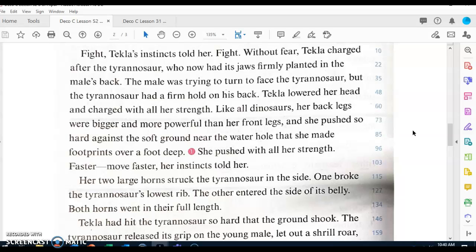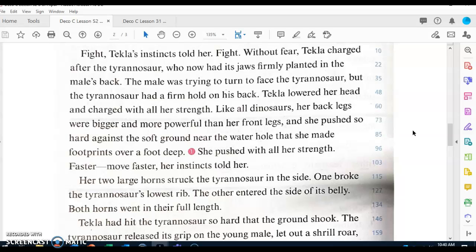Tekla lowered her head and charged with all her strength. Like all dinosaurs, her back legs were bigger and more powerful than her front legs, and she pushed so hard against the soft ground near the water hole that she made footprints over a foot deep. She pushed with all her strength. Faster, move faster, her instincts told her. Her two large horns struck the Tyrannosaur in the side. One broke the Tyrannosaur's lowest rib.